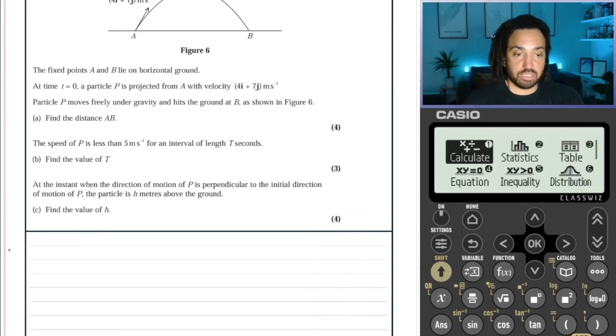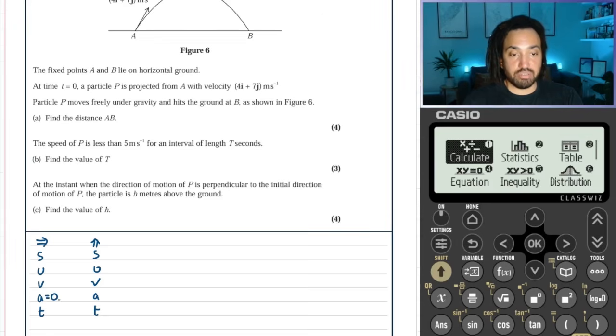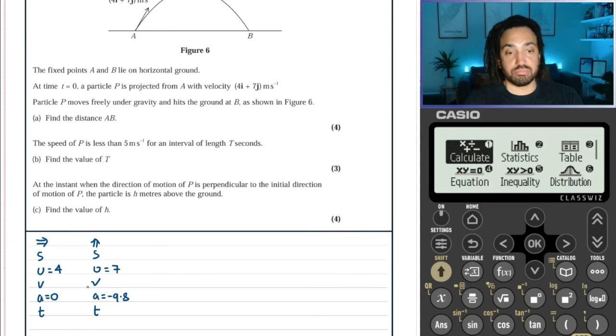Okay, so for any projectile question, I will always start by drawing or setting up two suvats. So one for the horizontal, so we do S, U, V, A, and T, and one for the vertical. We do S, U, V, A, and T. So horizontal has 0 acceleration, and vertical has minus 9.8. We know the initial in the horizontal is 4i, so just 4, and in the vertical it is 7.